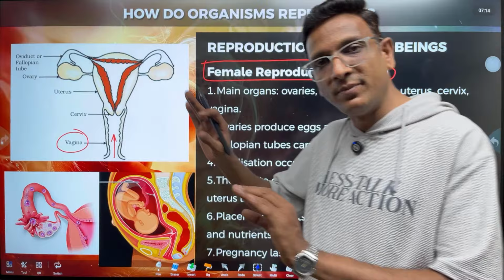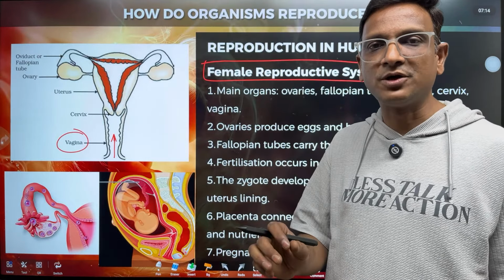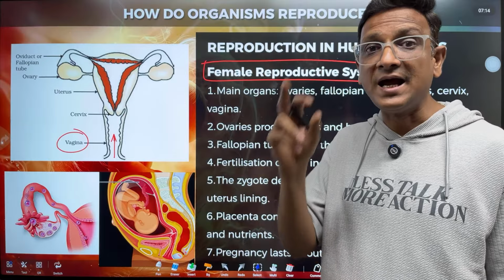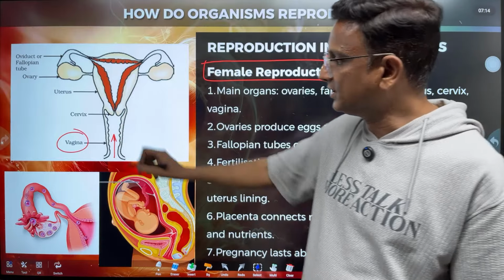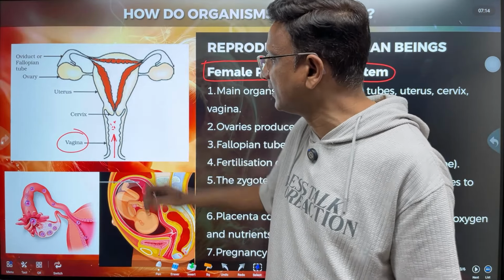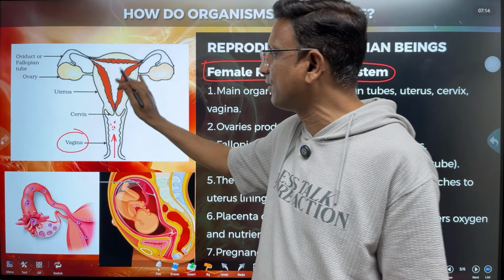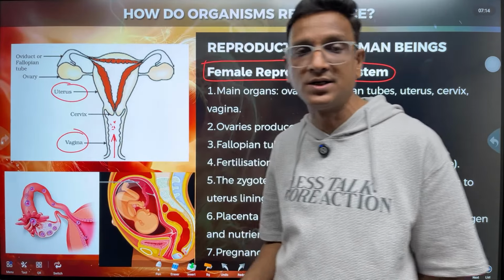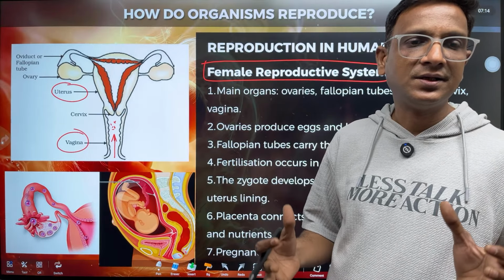The baby is formed in the female reproductive system, not in the male reproductive system. The purpose of male reproductive system is to produce the sperms and deposit the sperms into the female reproductive system. So the sperm cells are deposited here in the vagina. From here, the sperm cells travel into this bag-like structure called uterus, which is a very important part, that is the womb.